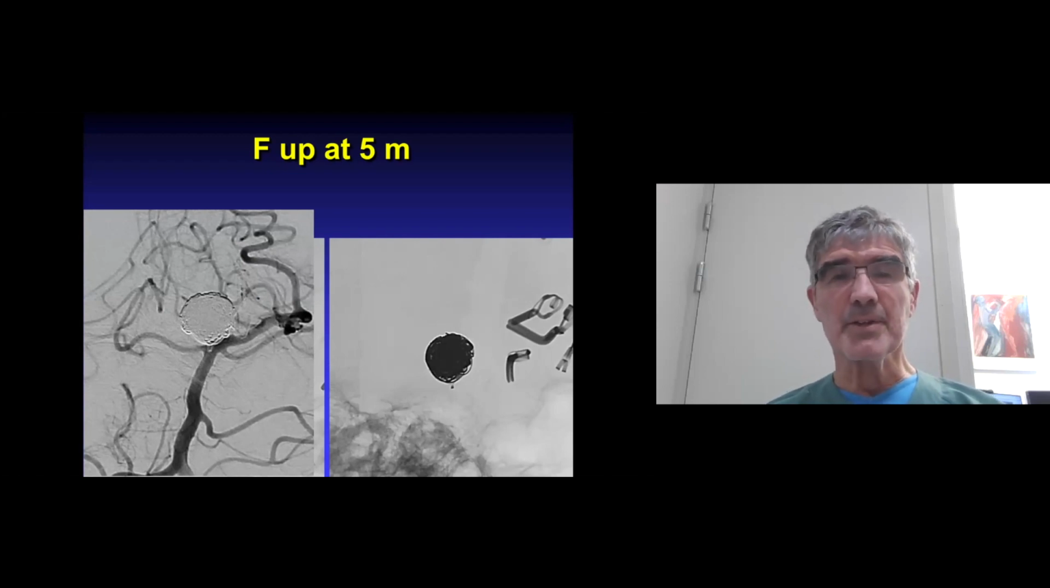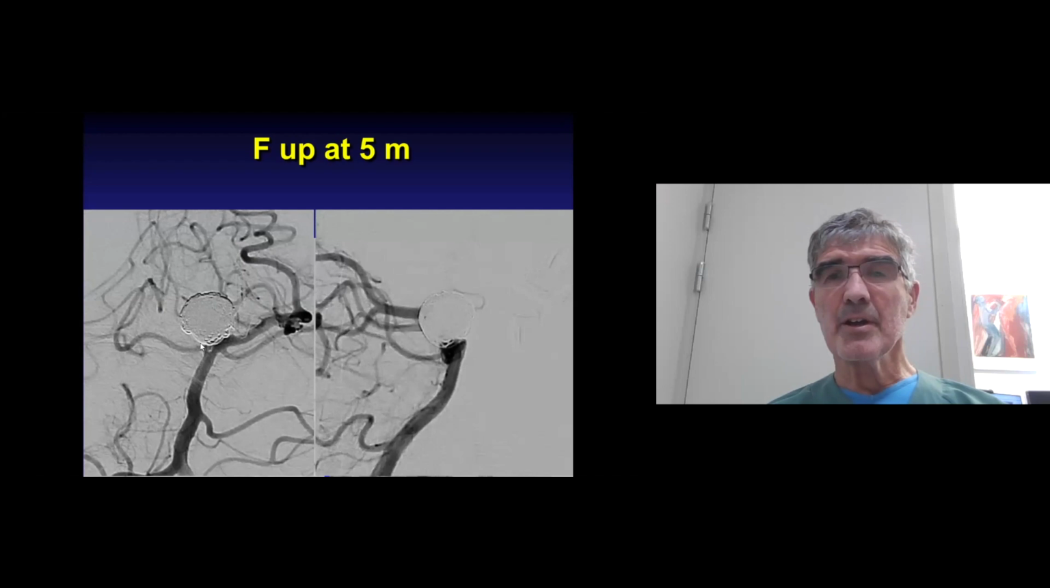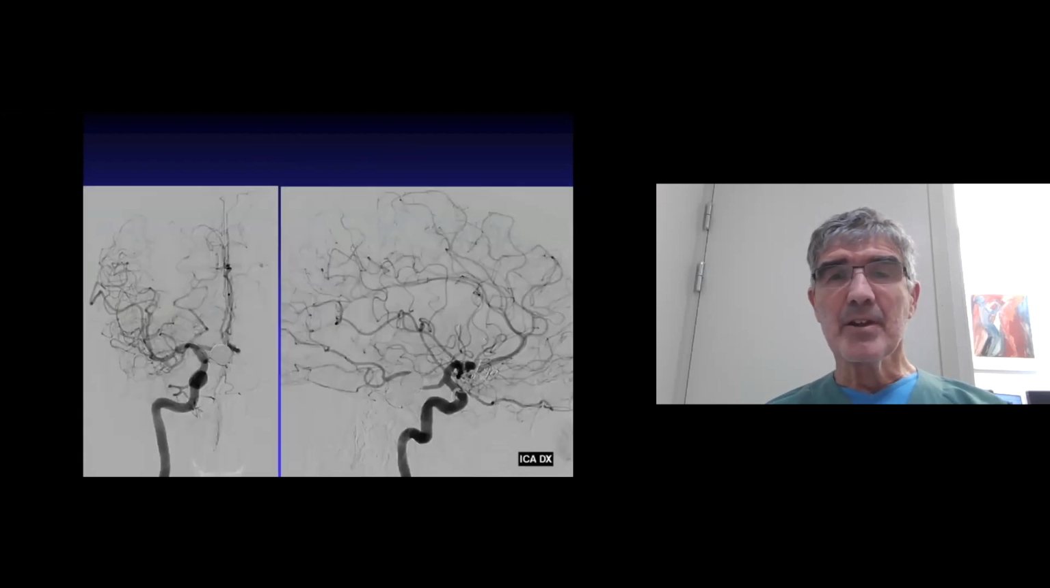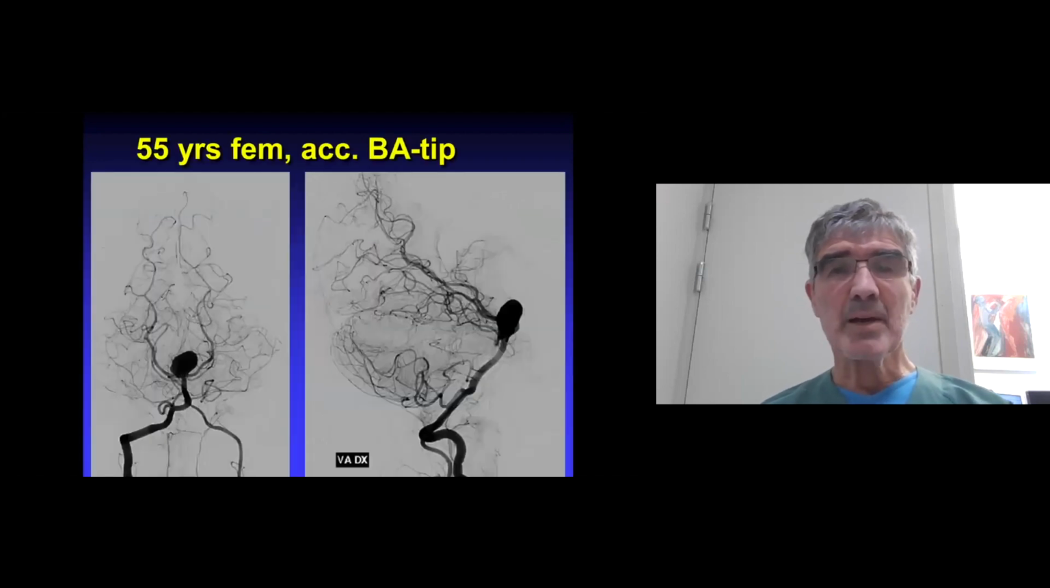On the contrary, this is a benefit, because it means that the whole aneurysm is totally occluded, and the right PCA will fill through the fetal orifice from the carotid. So we got the best possible treatment result because this aneurysm will never recur. So this was my very first case.